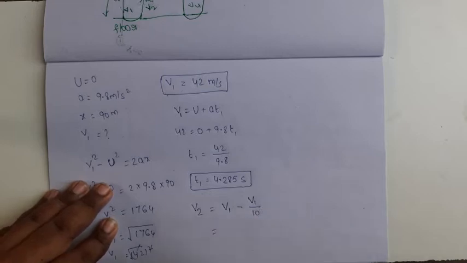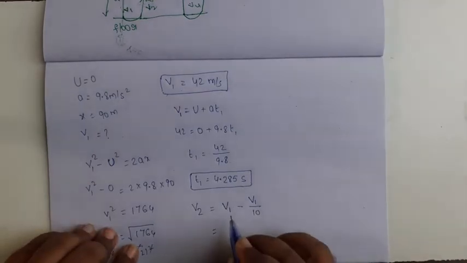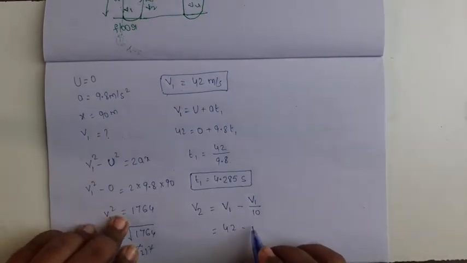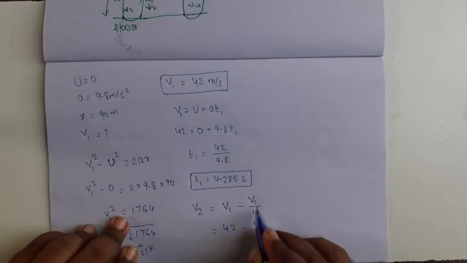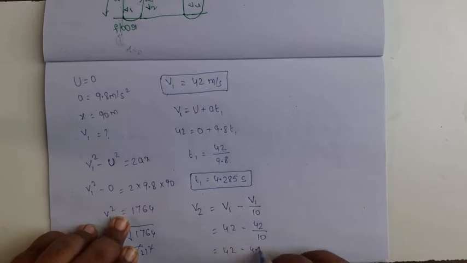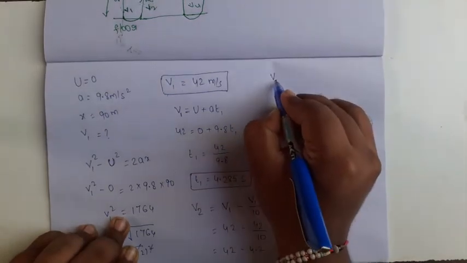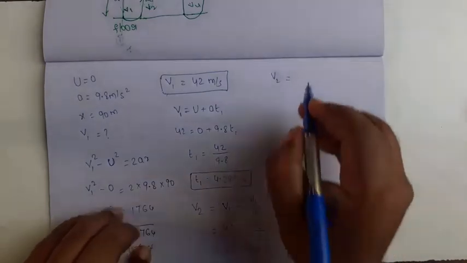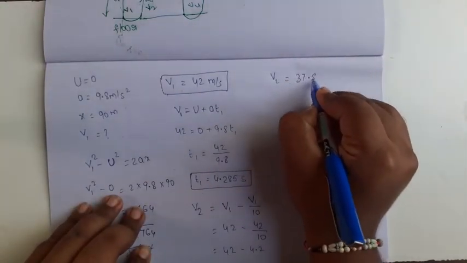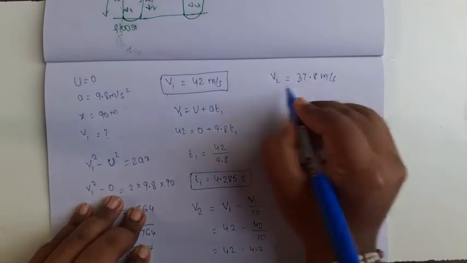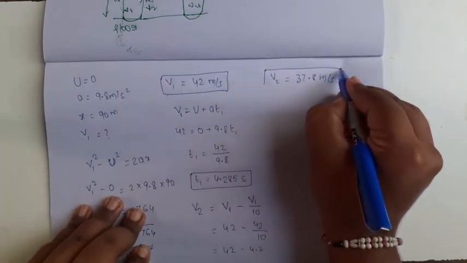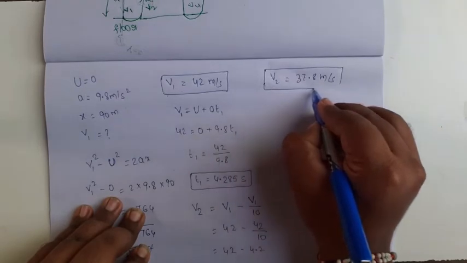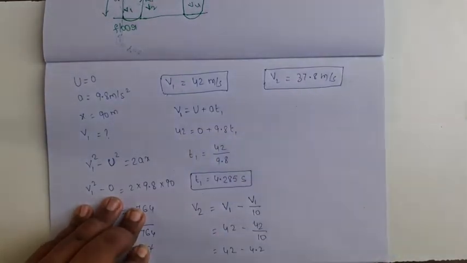So here v1 value 42 minus 42 by 10. 42 by 10 means 4.2. So v2 equal to 42 minus 4.2, 37.8 meter per second. This is the v2 value, the rebound velocity value.